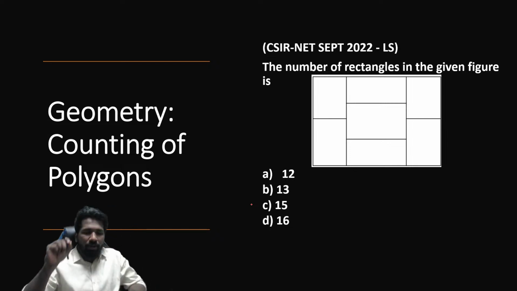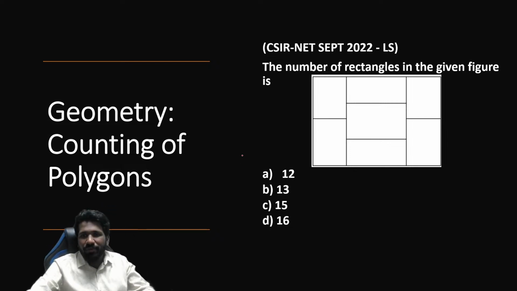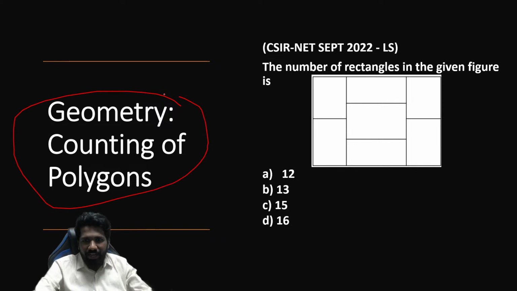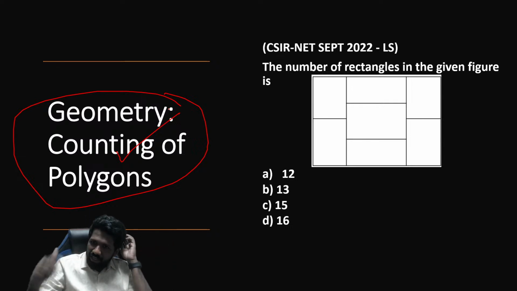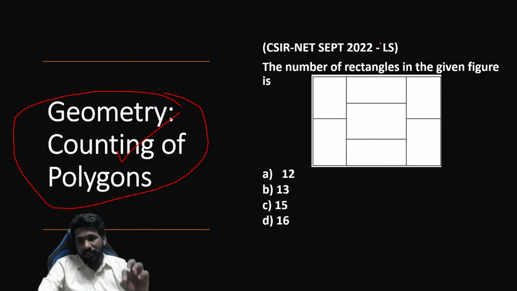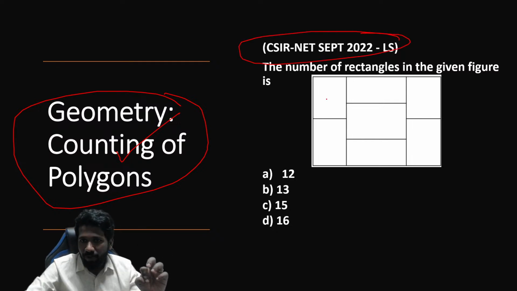And let me tell you, in geometry another topic that is very easy, that has been repeated in the last few years, is counting of polygons. It's kind of a reasoning topic itself, but you need the basic idea of geometry. Last few years it has come repeatedly, in 2022 also, in 2023 also. One example, let us do fast.